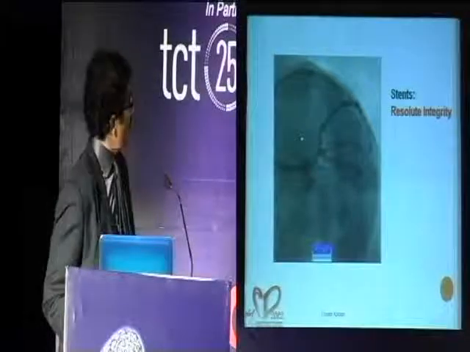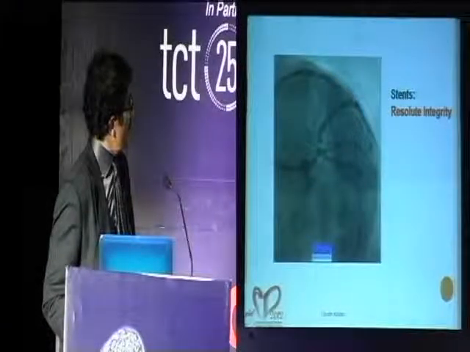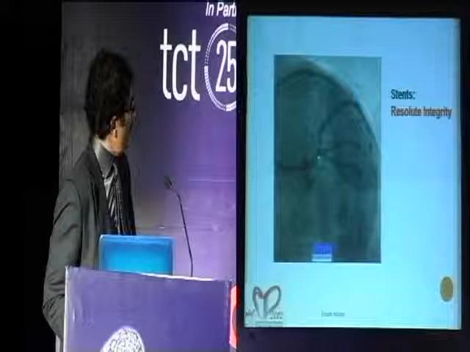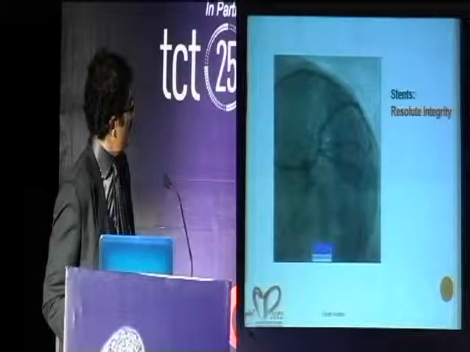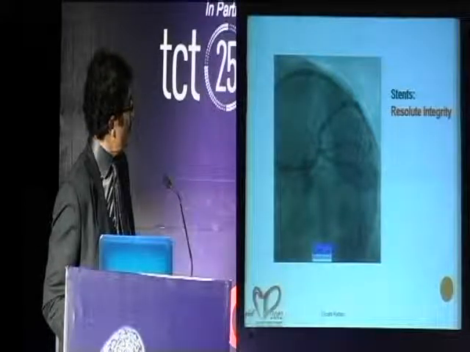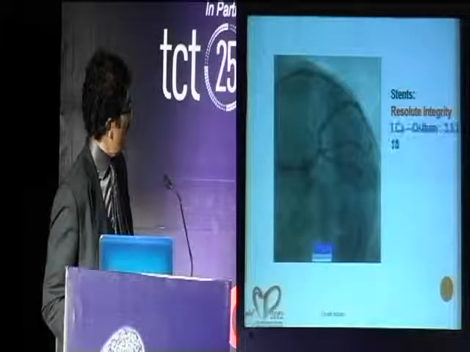Similarly, CTO in LAD with a large diagonal and disease in this area. So our sequence is very typical in my lab.